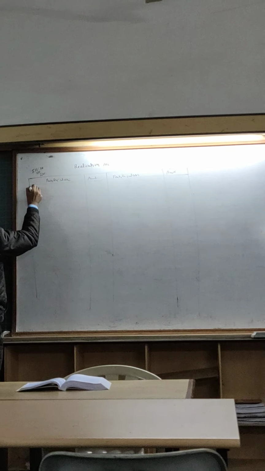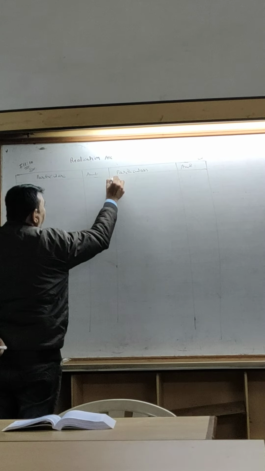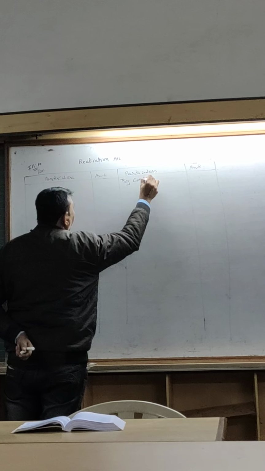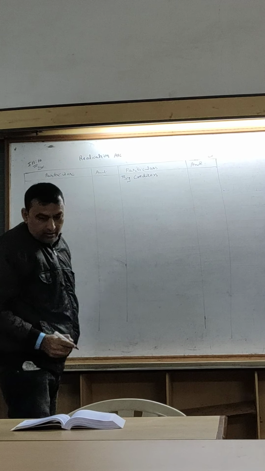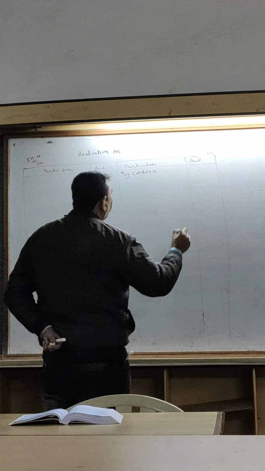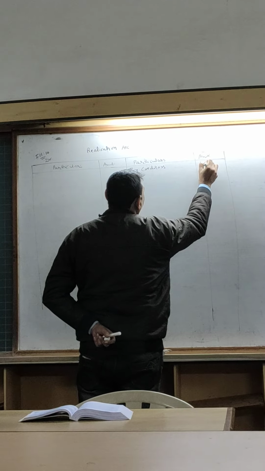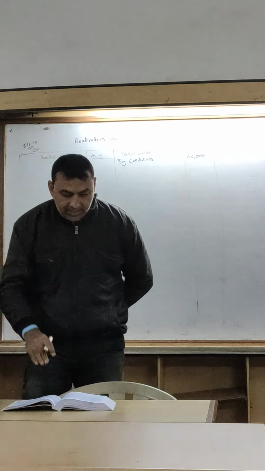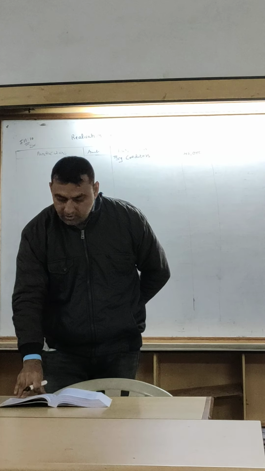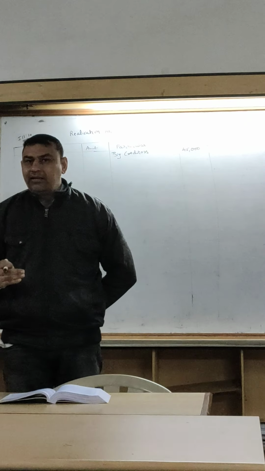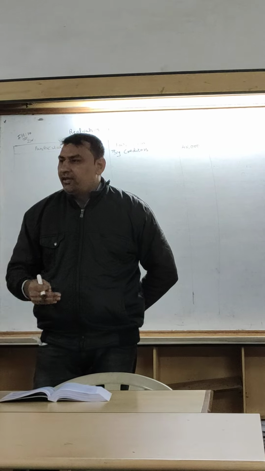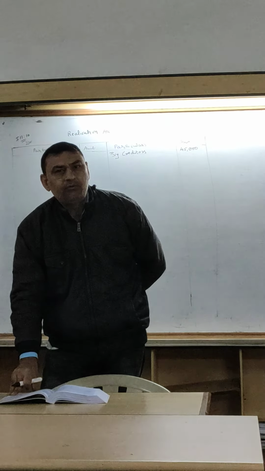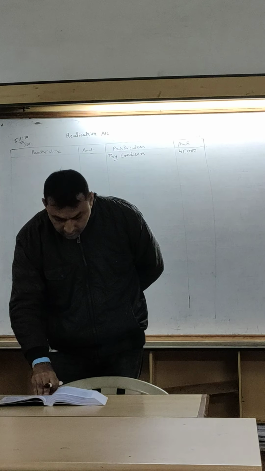By creditors, how much? Creditors 45,000. We are asked to prepare only the realization account, that's why we will prepare only the realization account. Or else we have to prepare the realization account, capital account, and then cash bank account. And if we are given the partners' loan, then we will prepare the partners' loan account.